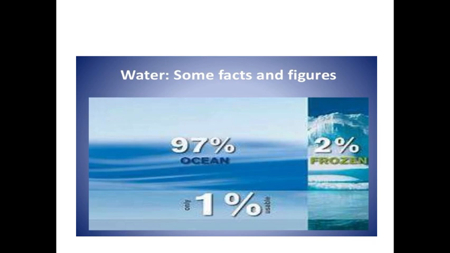Here it says that 97% of the water is in the ocean, which we cannot utilize. 2% of the water is in the form of ice, and very less quantity, that is 1% or very less proportion you can say, is the usable water, right? So here it says that we need to utilize water in a proper way, otherwise we will face n number of problems, right?